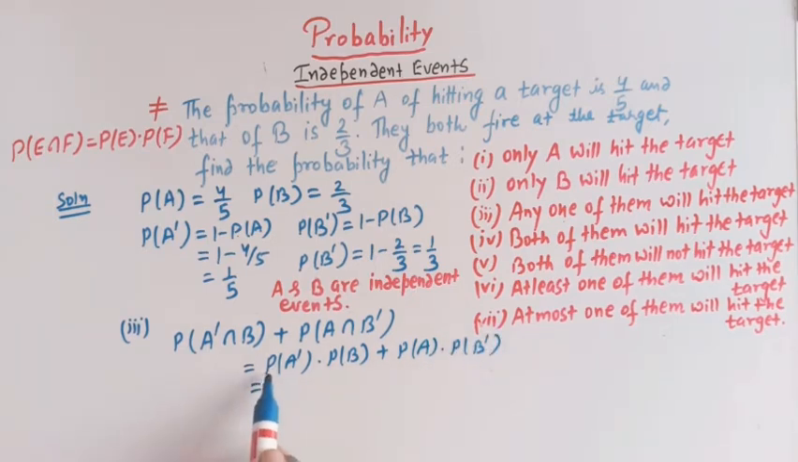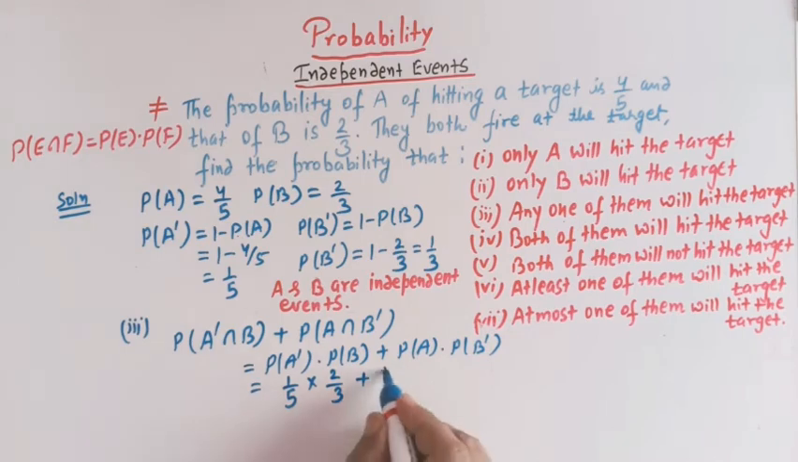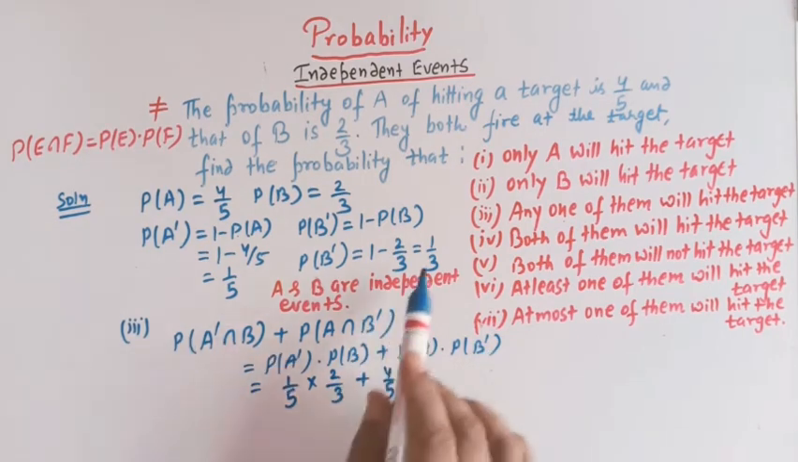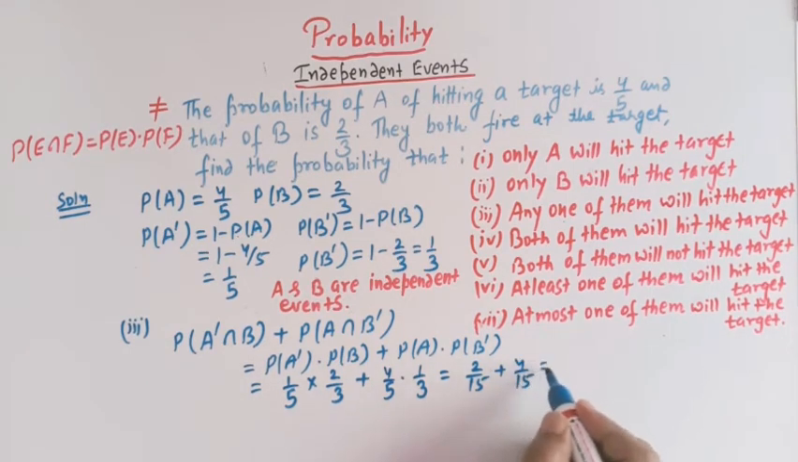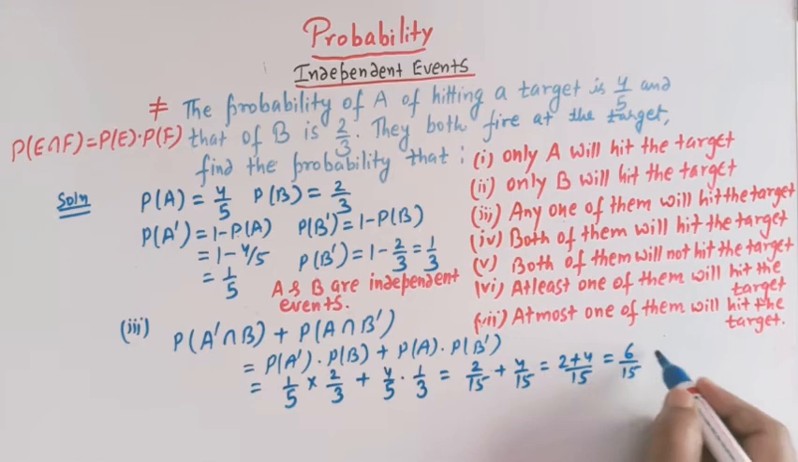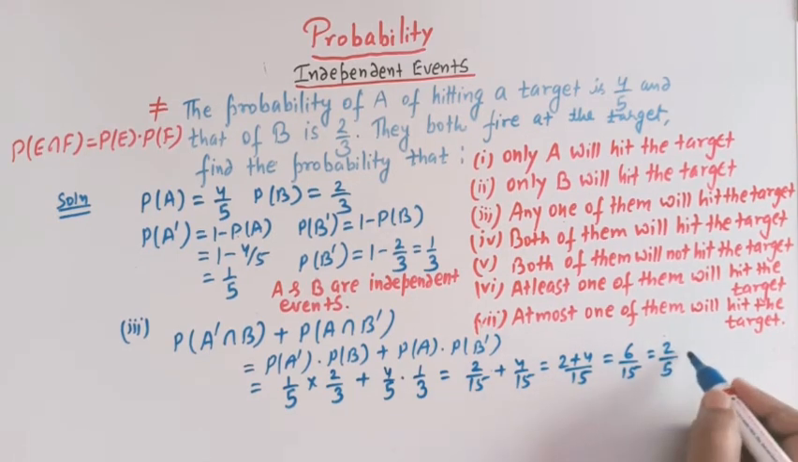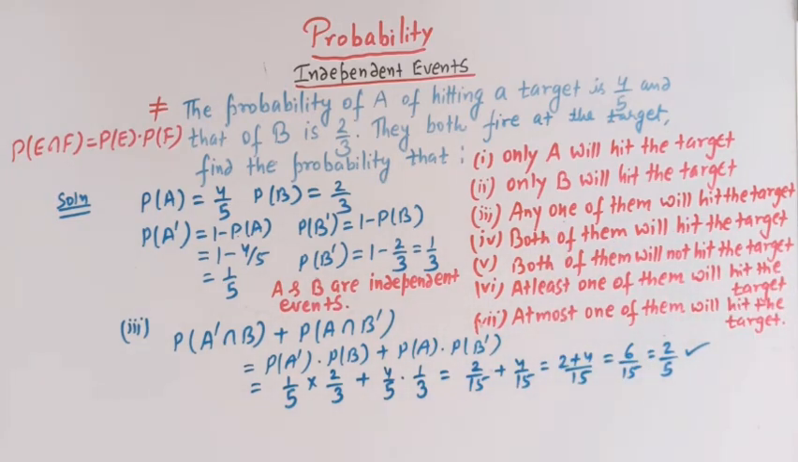So P of A complement is 1 by 5 and P of B is 2 by 3, and P of A is 4 by 5 and P of B complement is 1 by 3. So this is 2 by 15 plus 4 by 15, right? So this is 2 plus 4 over 15, that is 6 over 15. So 3 2s are 6, 3 5s are 15. So 2 by 5 is the probability that any one of them will hit the target.